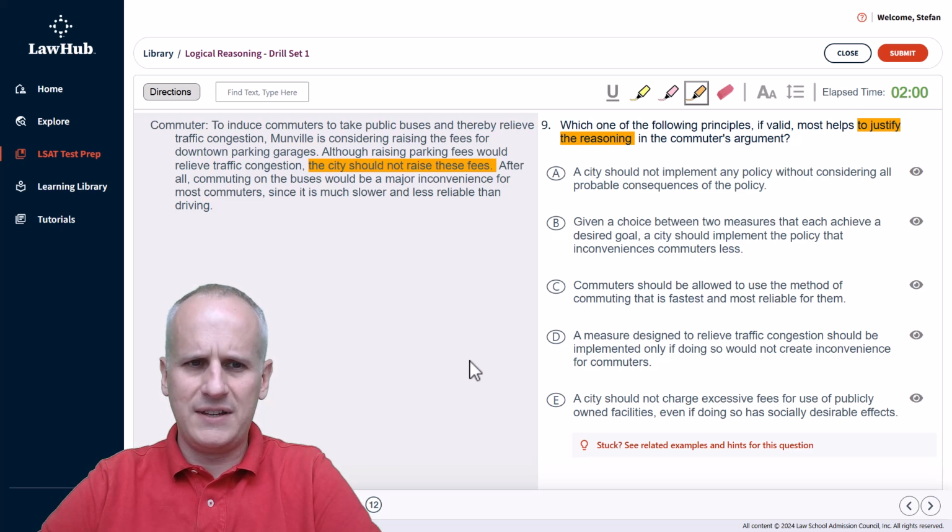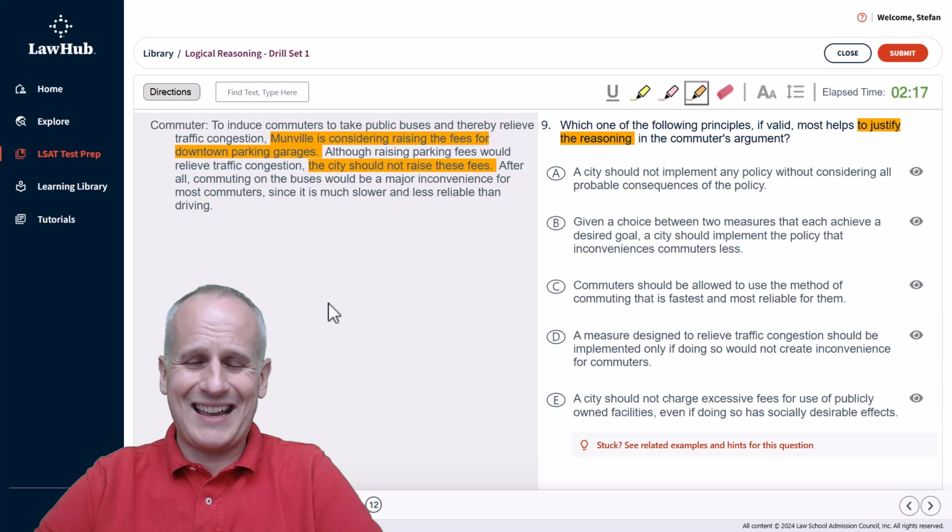But I don't know what these fees are without a little bit more highlighting. So we're going to just highlight what the fees are. And we can kind of read the highlights in full as its own combined conclusion. Munville is considering raising the fees for downtown parking garages. The city should not raise these fees.